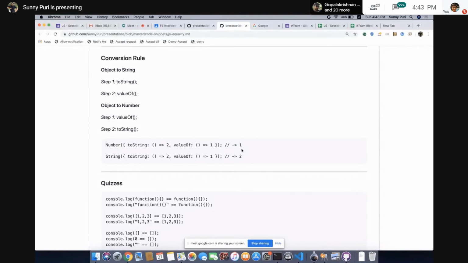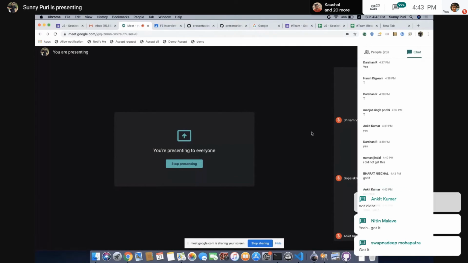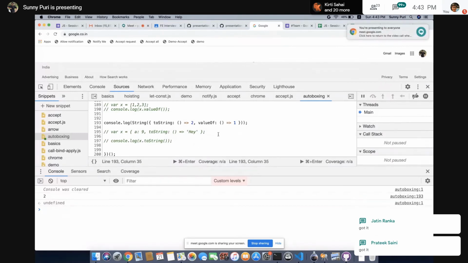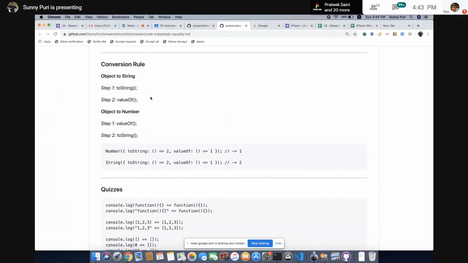First tell me this. Guys, I'm not able to see your chat. 50-50, okay. See, guys, just memorize this rule first. If you want to convert an object to a string, first call toString, then valueOf. If you want to convert an object to a number, first call valueOf, then toString. I'm just explaining the internal functionality.